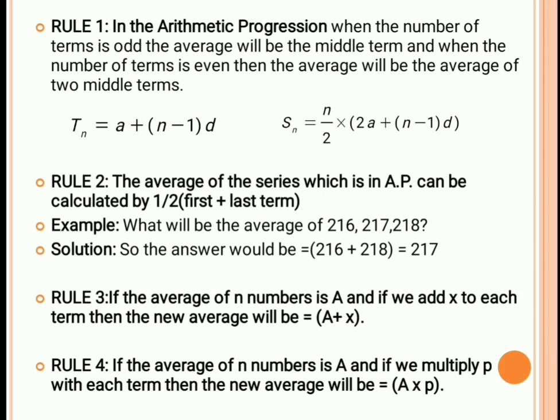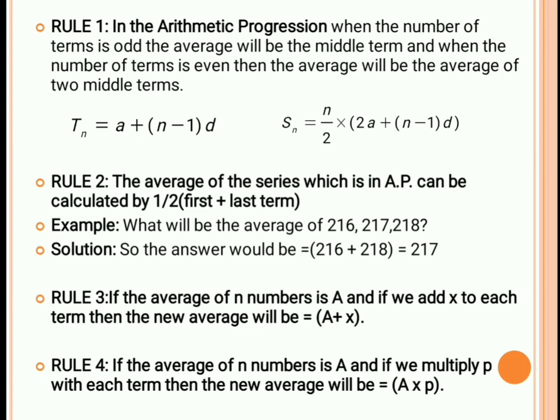So here each and every term has been increased by the value x, so the new average will be a plus x. Now if the average of n terms is a and if we multiply each term by p, then the new average will be a into p. This is similar to the previous rule: if we multiply each and every term, then the average will also get multiplied by that term.